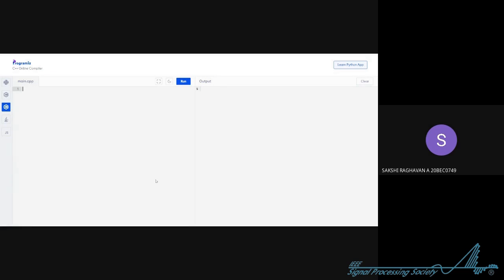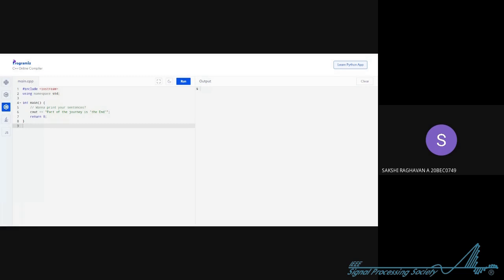So right now we are just going to see how we will do that. I have already written the code, and I'm just copying and pasting it to save time. Okay, so now we'll just do the autopsy of what we have written. This is the most basic, the first code that you will write in C++. You would have written some similar version of it in Python as well. Okay, so let's do it.